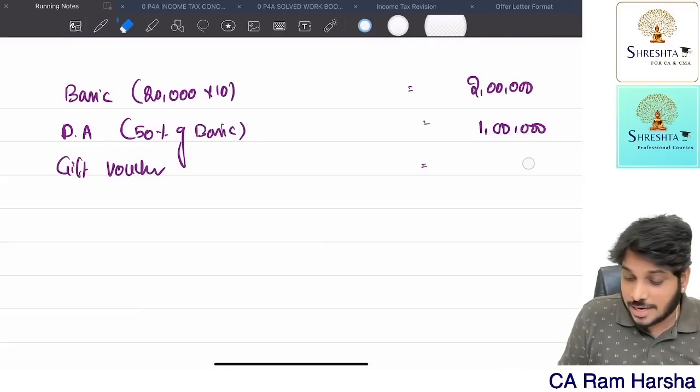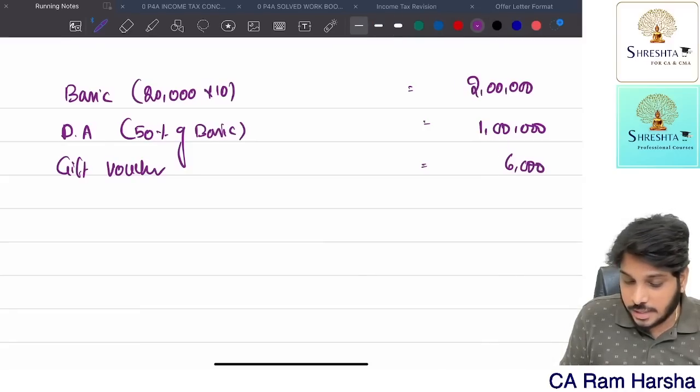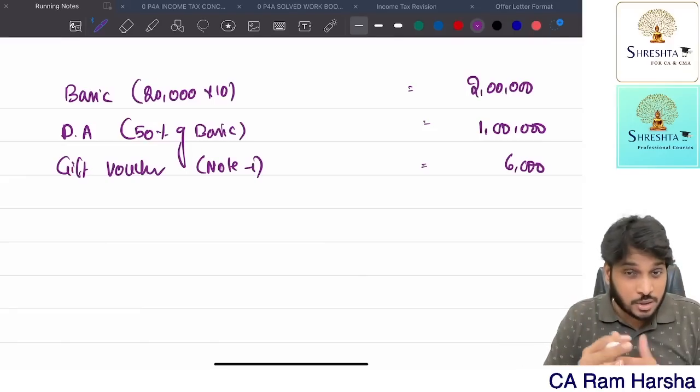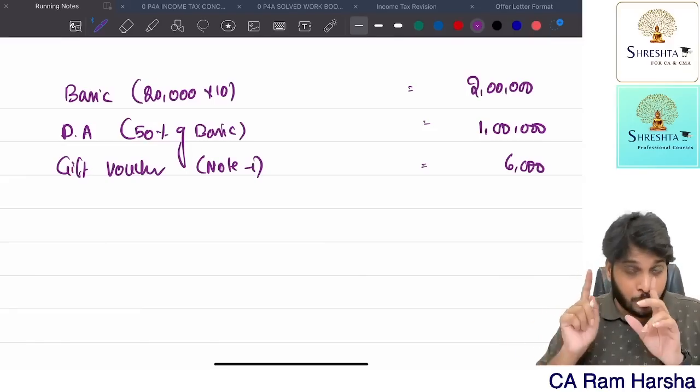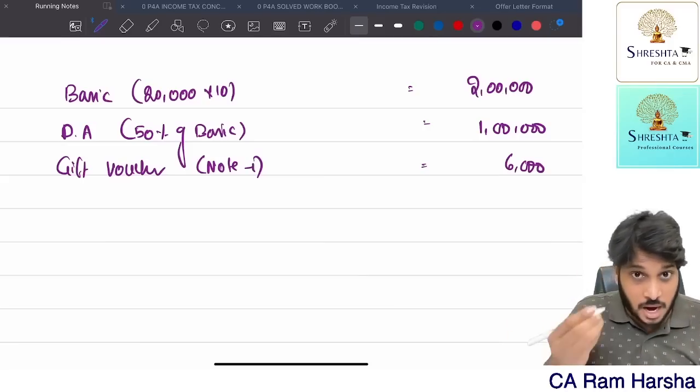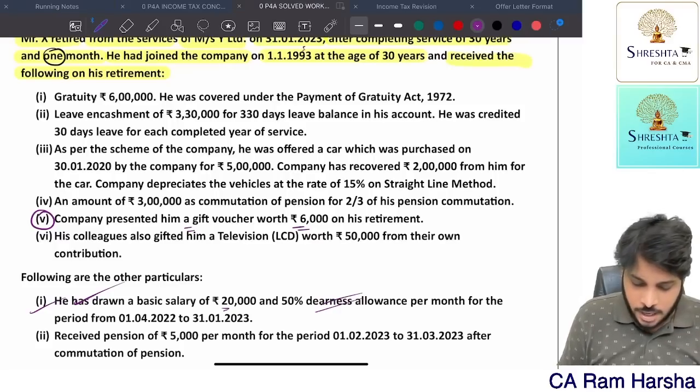Alternatively, note number 1: I can tax only 1,000 rupees. Up to 5,000 I will claim exemption, and only 1,000 I can tax. Both the treatments are correct. That's why for note number 1, an alternative answer is given. Alternative point is given. Fine. Colleagues gifted, for that there is no treatment. This is over.